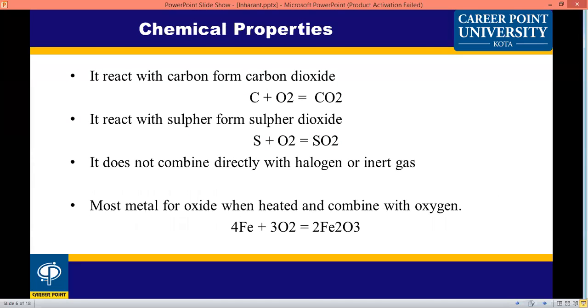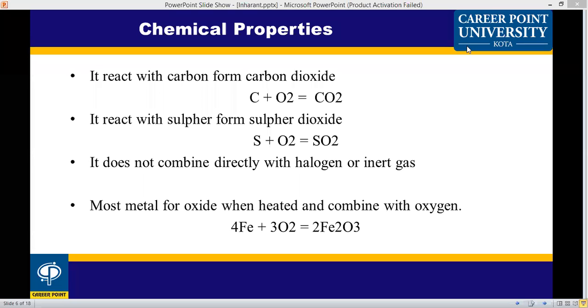The chemical property of oxygen. Different chemical properties of oxygen.